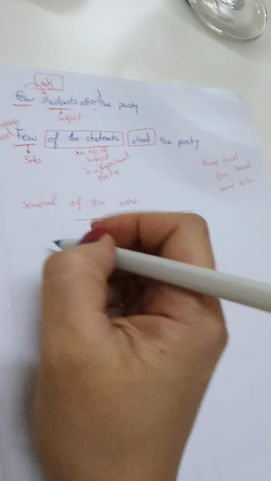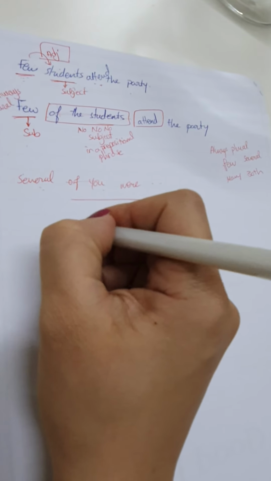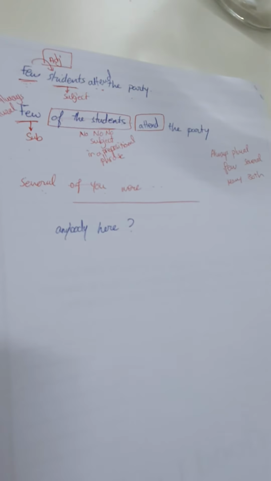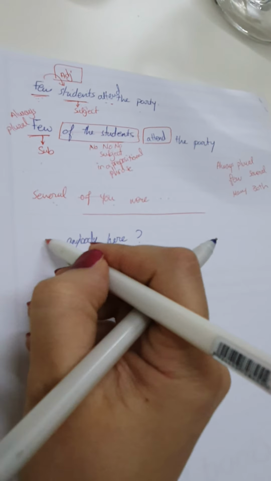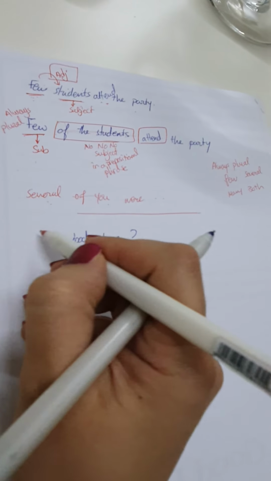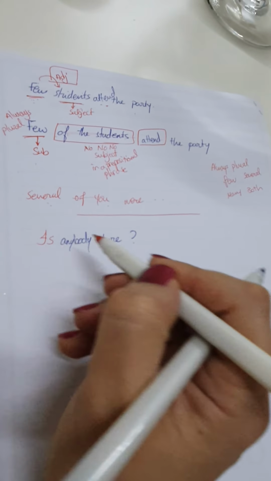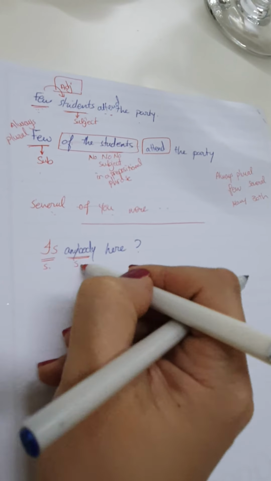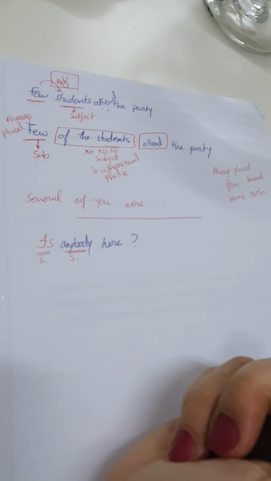Anybody is one word. Okay? In a question, the verb should come at the beginning. So do I say, Are anyone here? No, we say, Is anyone here? Is is singular. Why? Because anybody is always singular. Is anybody here?